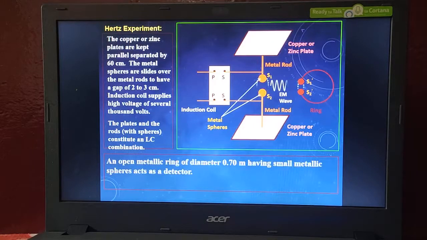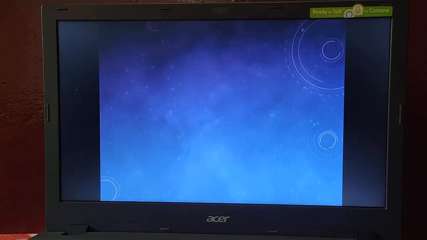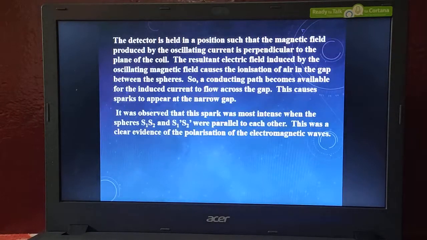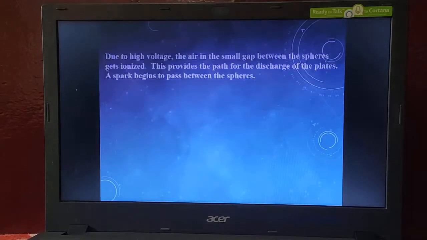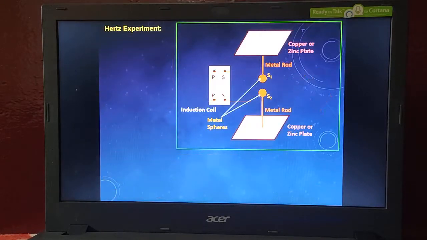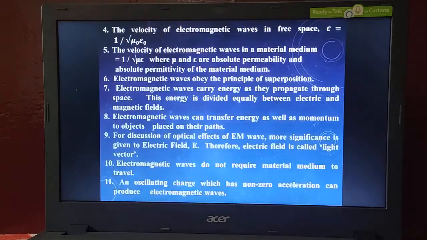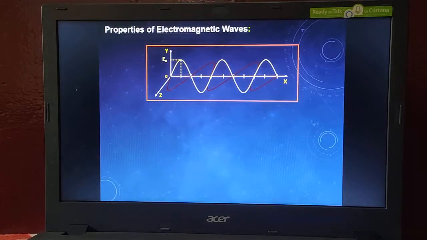Then later on we can go to the concept of the electromagnetic spectrum. This is the end of electromagnetic wave actually. What is the meaning of electromagnetic wave and what is the property of electromagnetic wave and what is the meaning of Hertz experiment and how we are going to produce the electromagnetic wave.